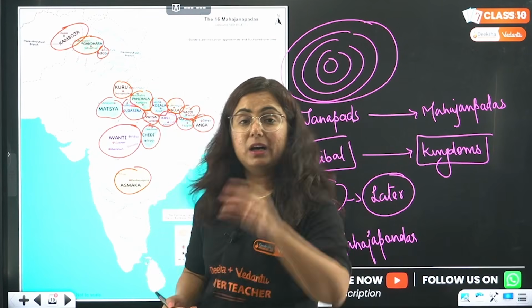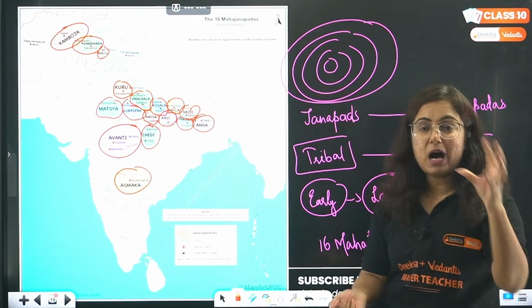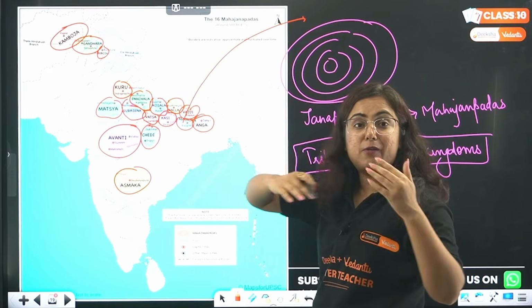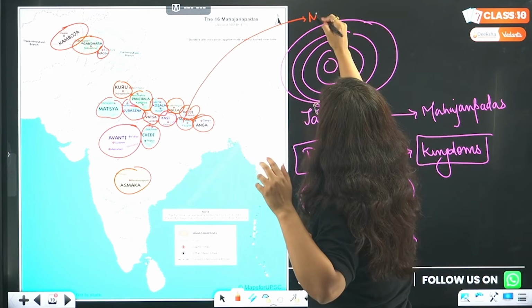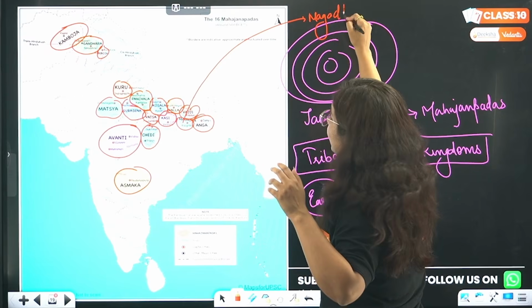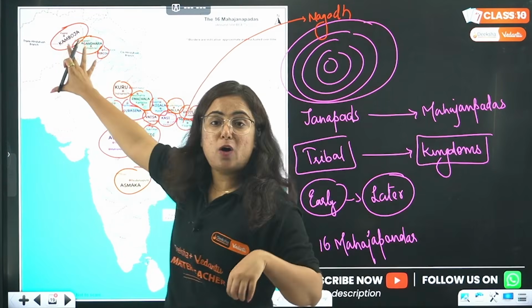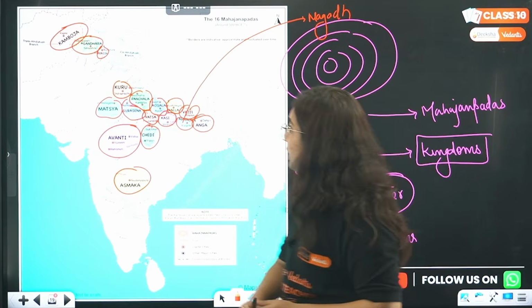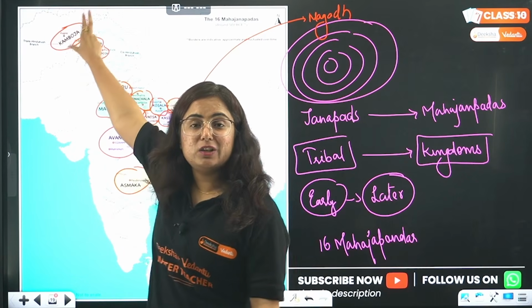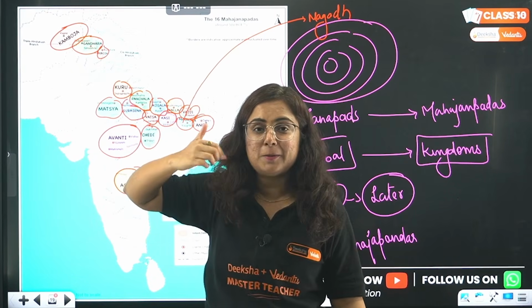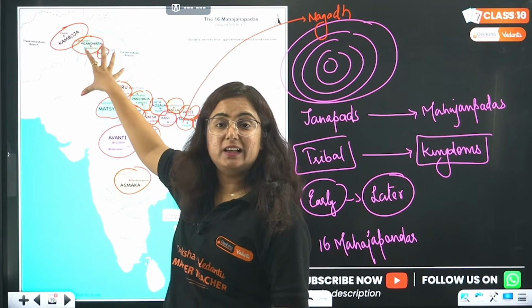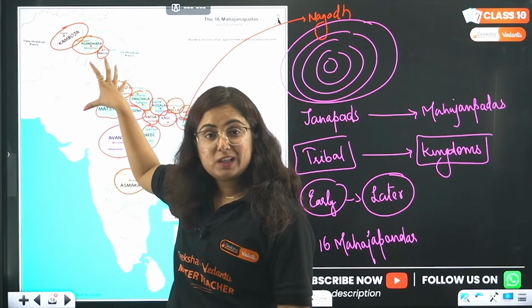Beta, among these 16 Mahajanpads, the one which became powerful day by day was Magadha. See, this is the entire region of the Ganga Yamuna belt. So from where we started, you have to understand: from the Indus region where the Indus Valley civilization was. Later on, the early Vedic age, people started getting settled here and lived as tribal communities.